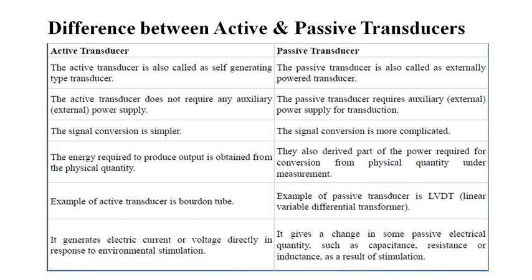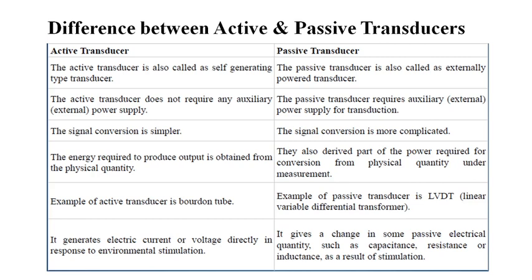This is the difference between active and passive transducers. First, an active transducer is also called a self-generating type transducer, while a passive transducer is also called an externally powered transducer. It requires an external excitation voltage.